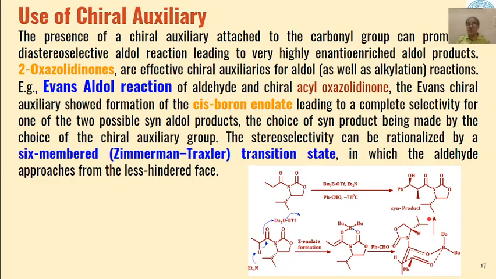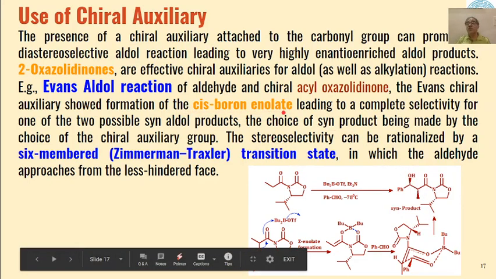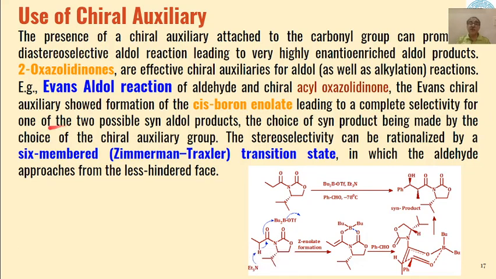So much is the selectivity of this reaction that the syn boron enolate leads to complete selectivity for one of the two possible syn aldol products. So that is why this is an example of asymmetric aldol condensation.